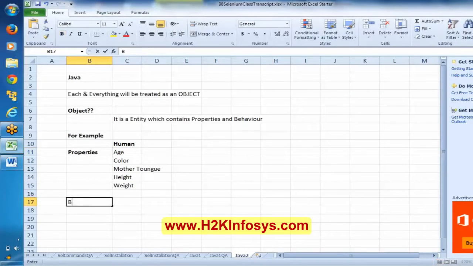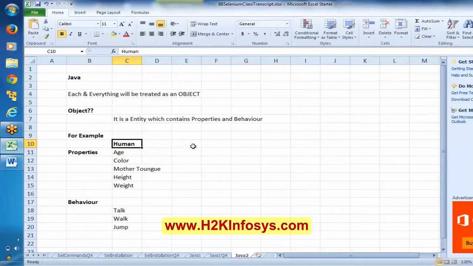And what is the behavior? Behavior means what this human can do. Yes, emotions. Here I can say he can move forward, he can talk, walk, jump. These are kinds of behavior that a human being can do. Now I can call human an object in terms of Java.